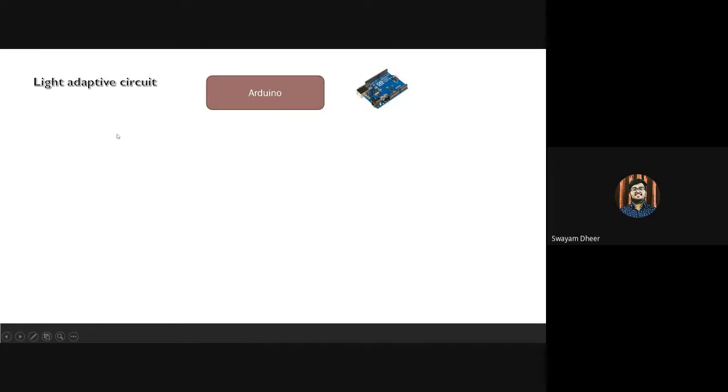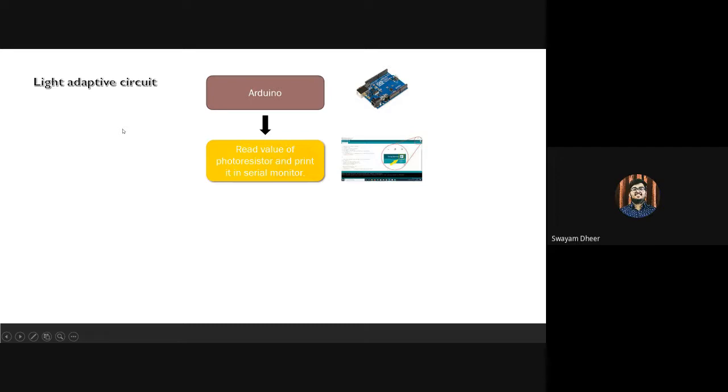So the first part will be, as usual, we'll be using the Arduino Uno R3. Then we'll connect the photoresistor to Arduino using a breadboard, right? Is everybody clear that we'll always use a breadboard for the projects because it's easier to connect?